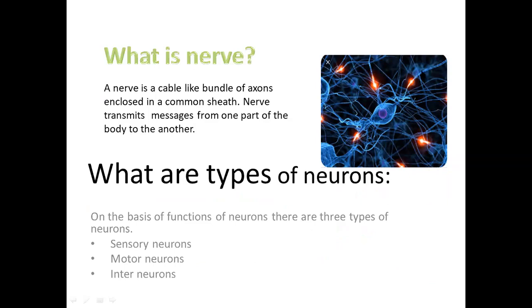This is a three-dimensional view of all the nerves. These are the cable or thread-like structures which you can see. These are all collections of axons. These are actually the nerves.